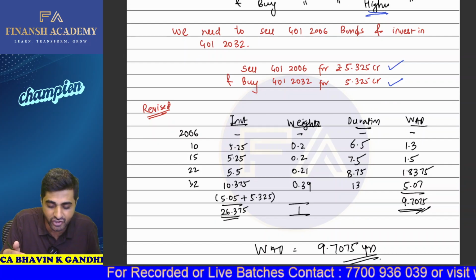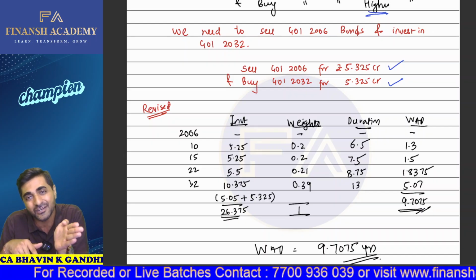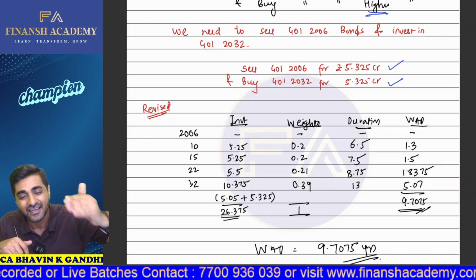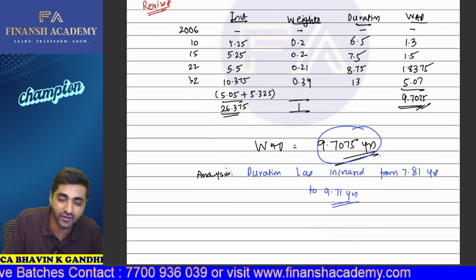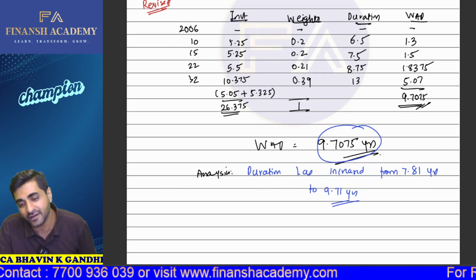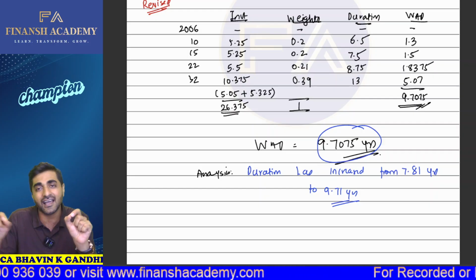So what will be your revised duration? Of course, if you are investing more money in the bonds in which the duration is higher, your portfolio duration is also going to increase. So your portfolio duration now becomes how much? 9.075 years. Okay. So duration has increased from 7.81 years to 9.71 years. So lowest duration, sell it and invest in the highest duration.